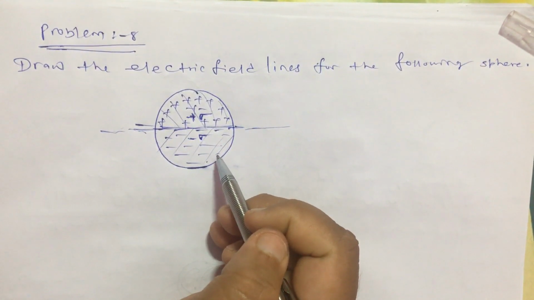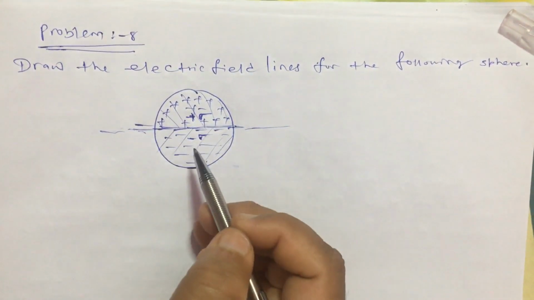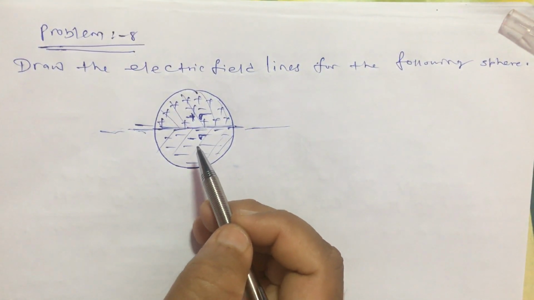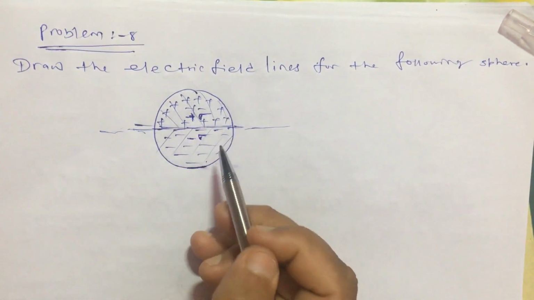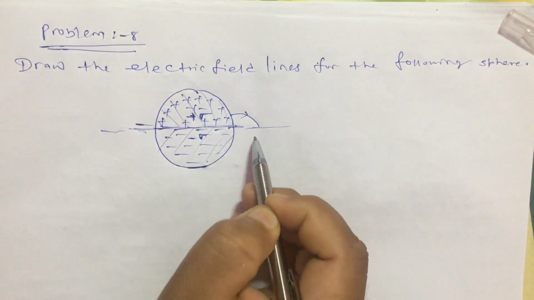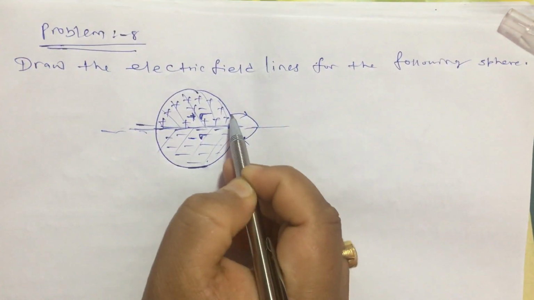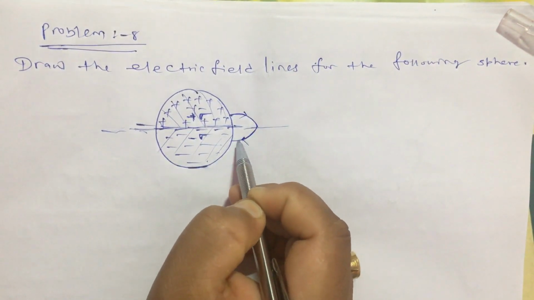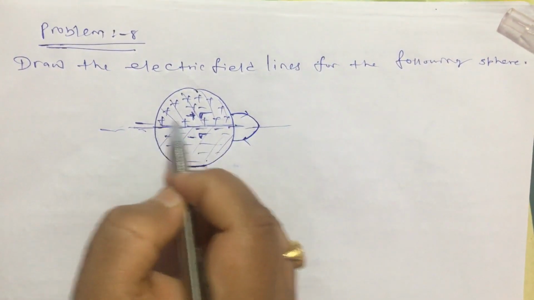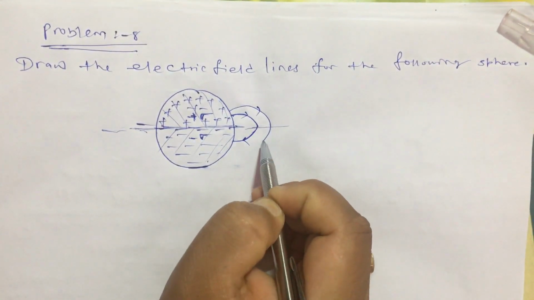Second, they must be symmetric about this line. And third, we also have to make it correct for this total system of charges. By keeping that in mind, I can draw the electric field lines like this, starting from here and ending here. Similarly, starting from here and ending here.